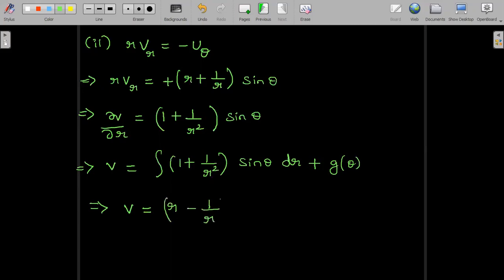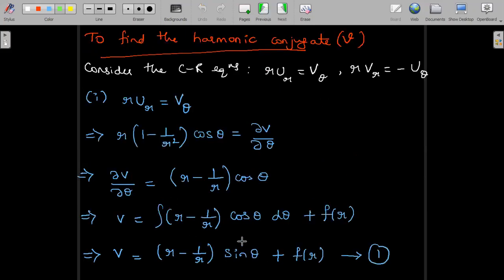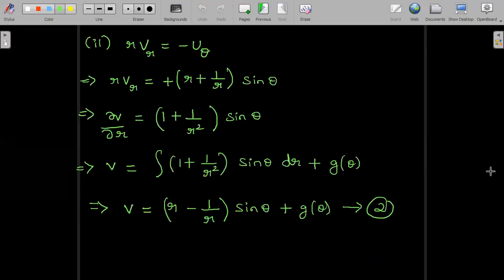The whole thing into sin theta. Sin theta is a constant, we have written it as it is, plus g of theta. Let me call this equation 2. Now we will compare equation 1 and 2. (r − 1/r) sin theta is equation 2, and equation 1 is (r − 1/r) into sin theta. f of r and g of theta both can be chosen as 0 to get a unique expression for v.